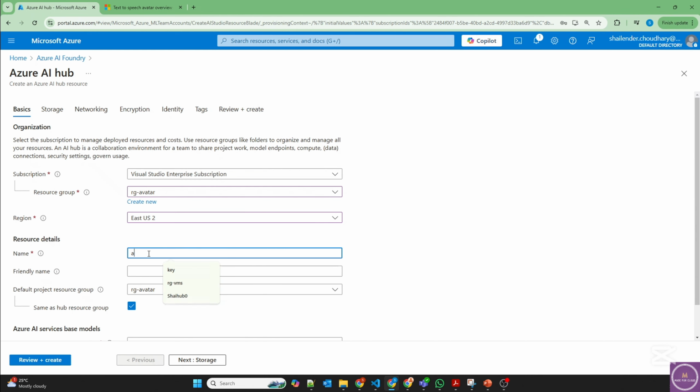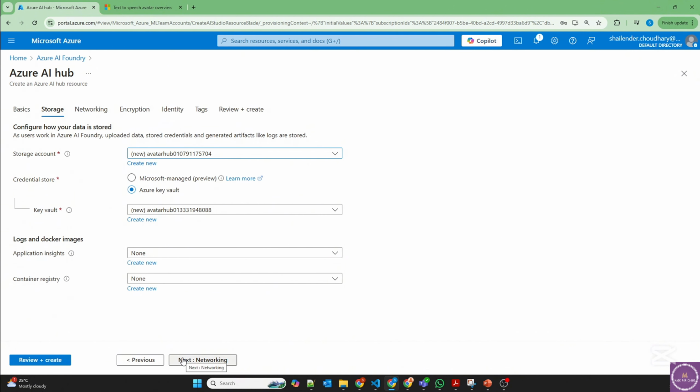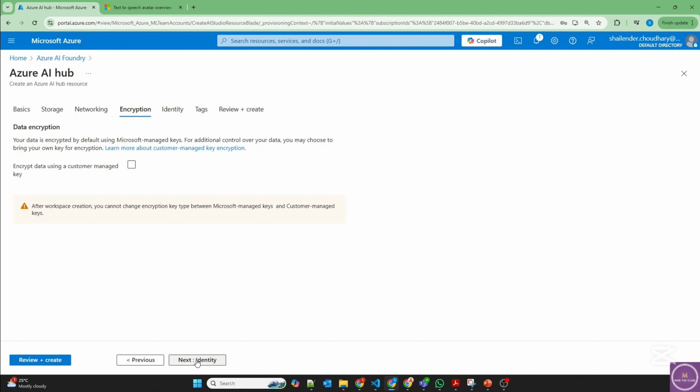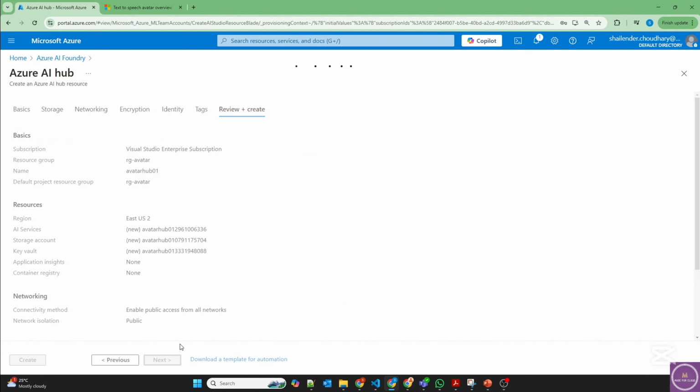Now avatar hub 01, and this will create an Azure OpenAI service too, which will be integrated with our project as well as the management hub. And it will create a storage account and save the credentials in the key vault. And for the networking, open to public, it's all good. And all default, and review and create and create.